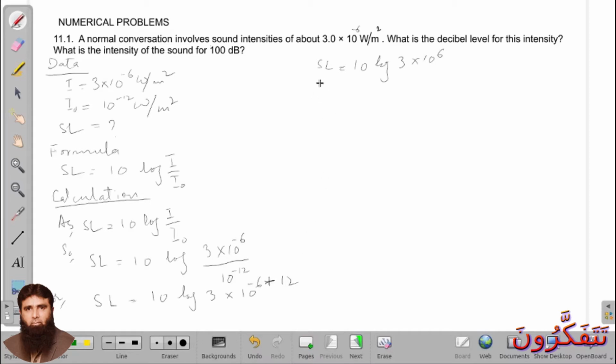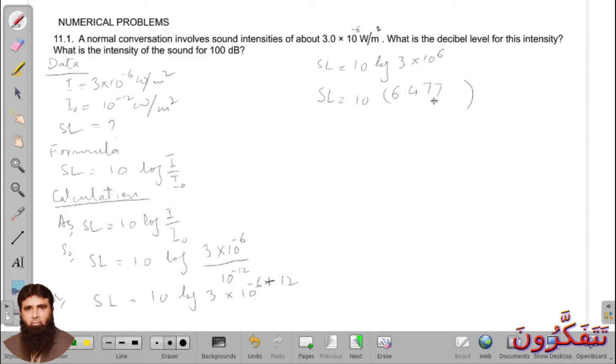So log of 3 exponent 6, its value will be 6.477. So sound intensity level is 64.7 decibel. So this is the value of the first portion of the question.